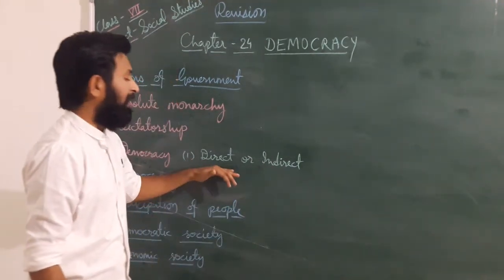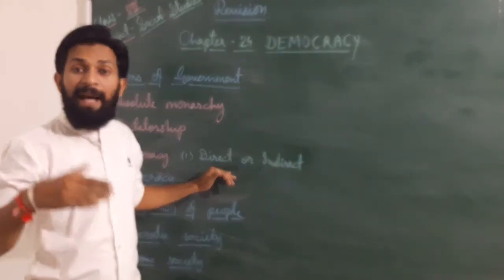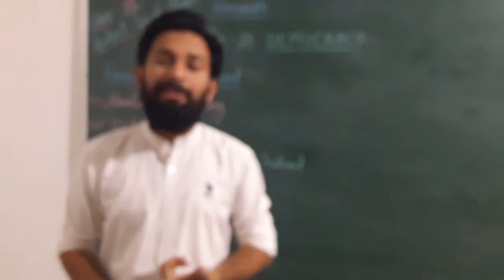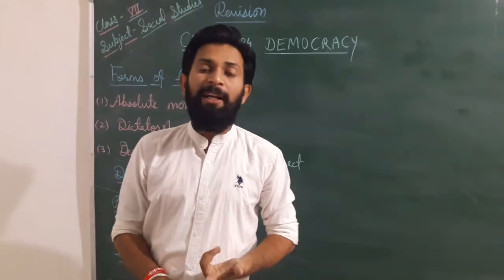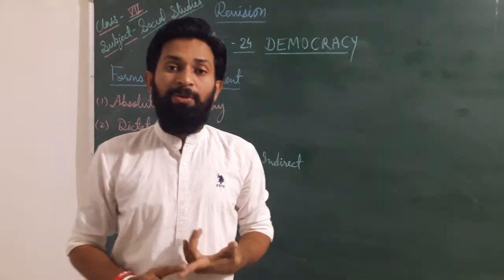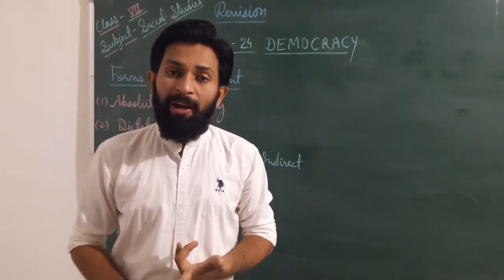Dear students, when the representatives are directly elected or chosen by the people, that is known as direct democracy. We know that, like in municipal election, like in state government election, like in central government election. Whenever an election is going to be held, you choose your ward member, MLA or MP.